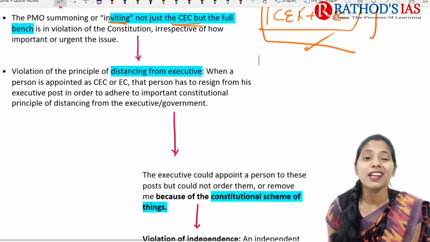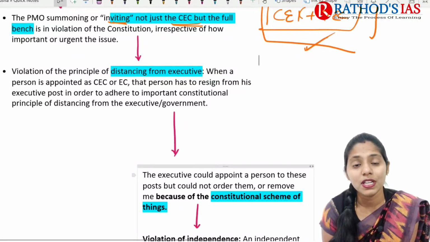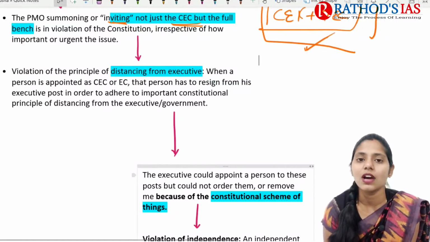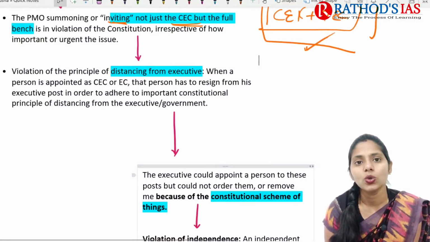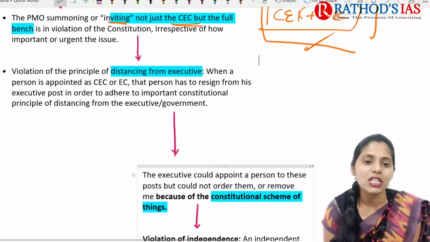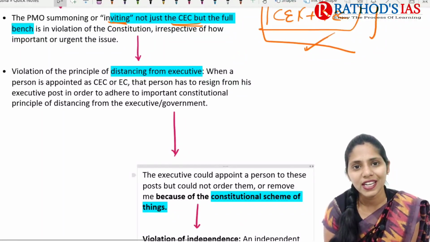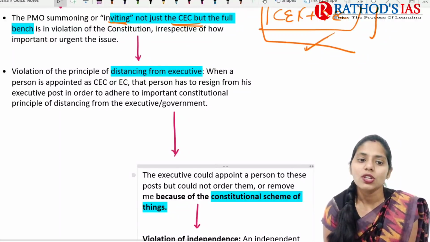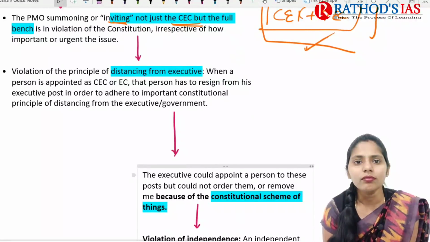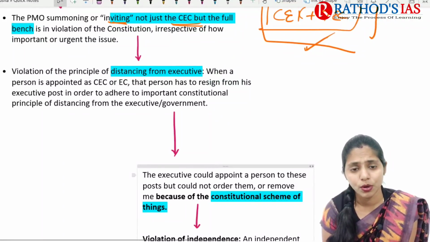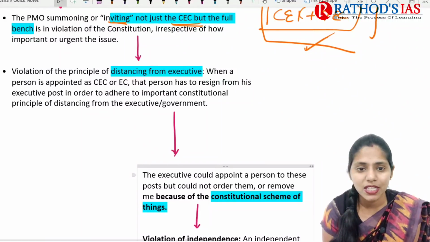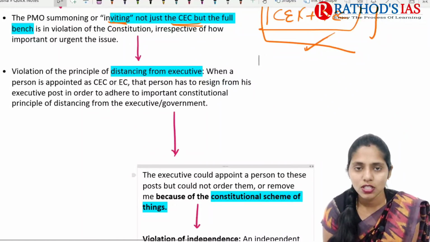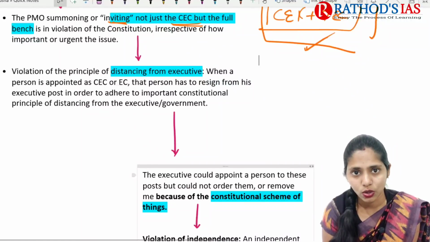Calling the full bench violates the principle of distancing from the executive, because we have 3 organs in our state: executive, legislature and judiciary. Each organ has to maintain a separate distance, and there will be checks and balances as well. The Election Commission of India is an independent body, so it needs to maintain some distance from the executive, because free and fair elections are part of the basic structure of the Indian Constitution.